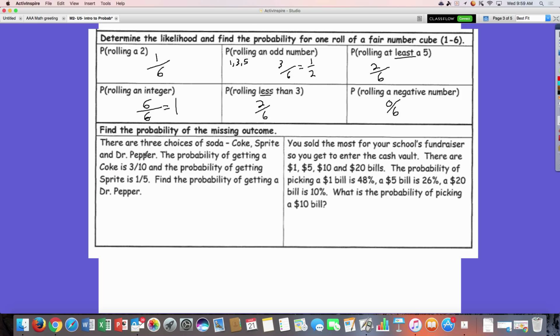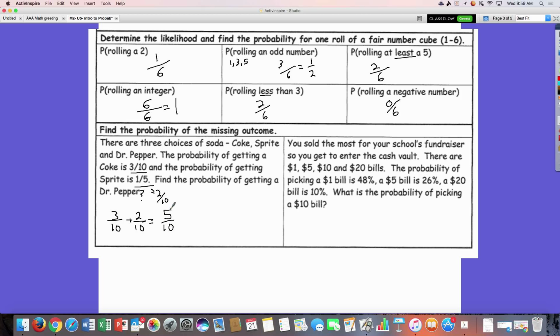Let's do a couple problems. There's 3 choices of soda: Coke, Sprite, and Dr. Pepper. The probability of getting a Coke is 3/10. The probability of getting a Sprite is 1/5. We're going to change that to 2/10, right? So we can add that together real quick. They want to know the probability of getting a Dr. Pepper. Well, if the probability of getting a Coke is 3/10, and the probability of getting a Sprite is 2/10, we add those together and get what? You guessed it, 5/10.